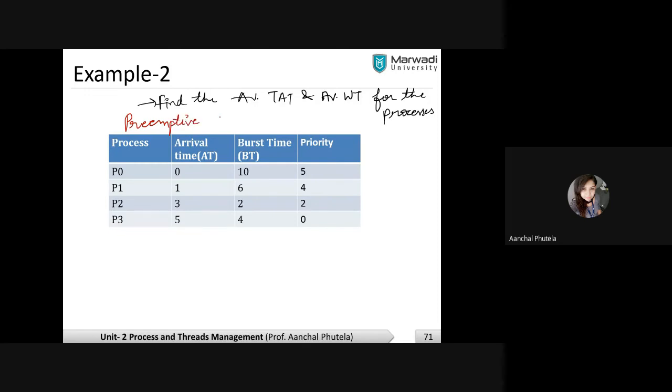You need to implement the preemptive priority scheduling algorithm. Do it.